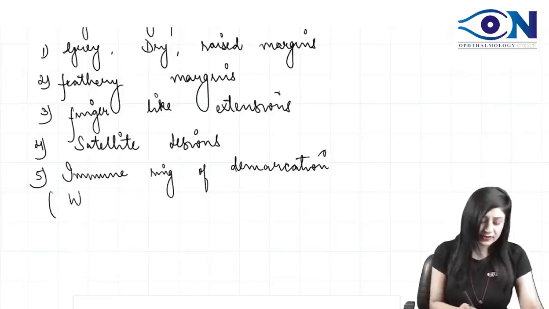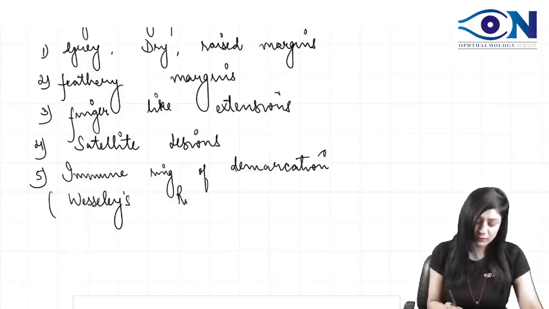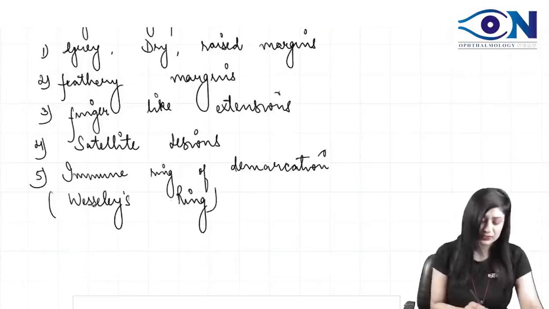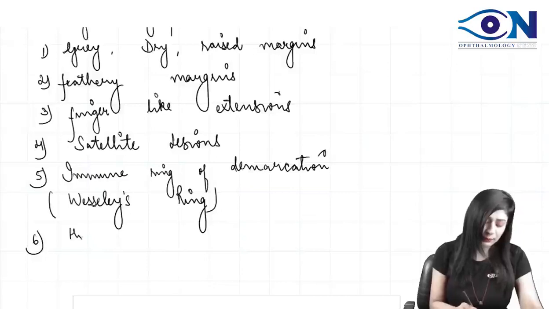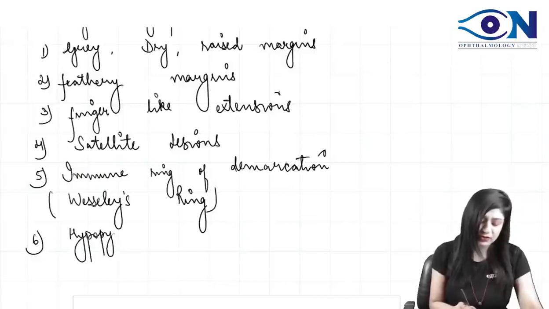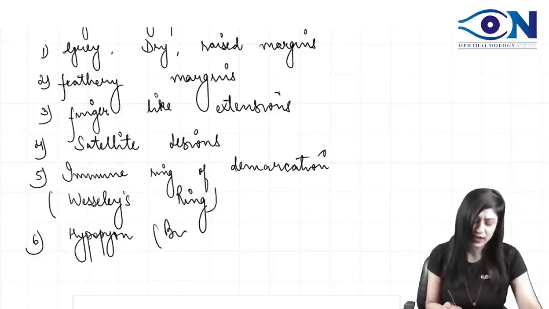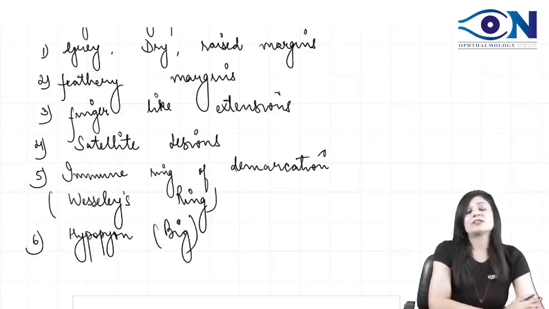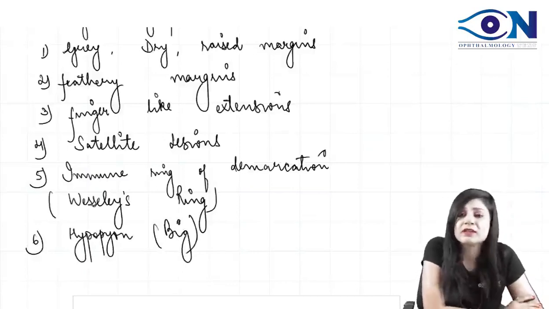This is called the Wesley's ring, immune ring of demarcation, along with the hypopyon. So I told you the two characteristic features, and usually the hypopyon is a big hypopyon. We do not have vascularization, and that is why the risk of perforation is also rare.